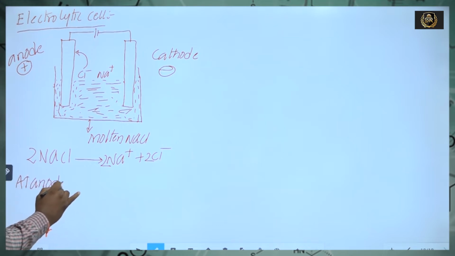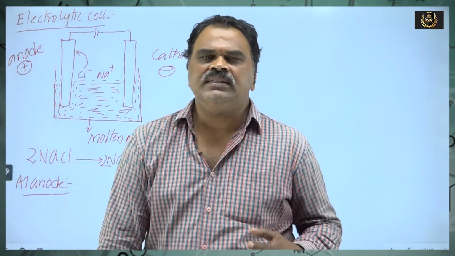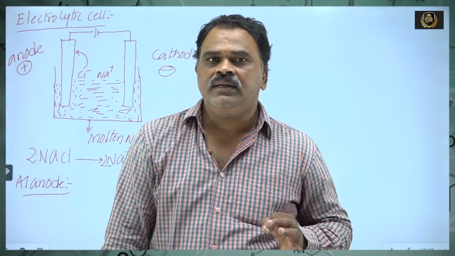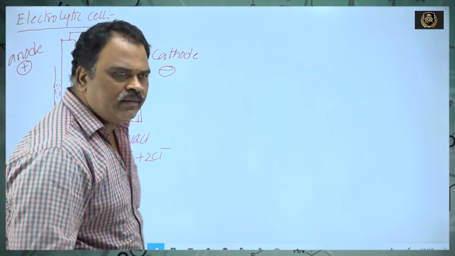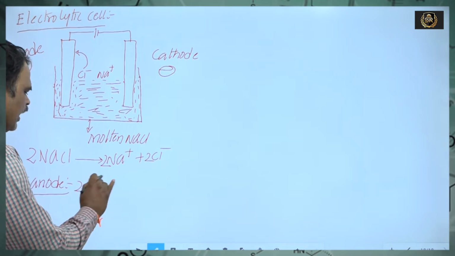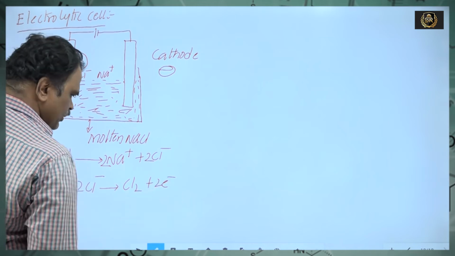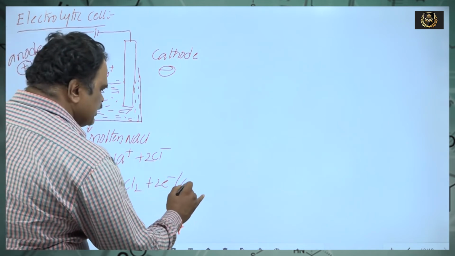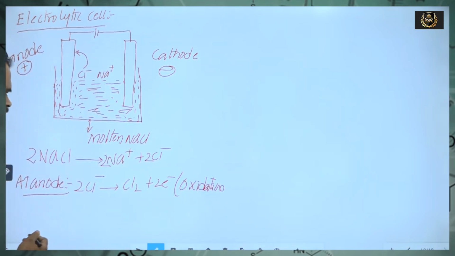At anode, always what type of reaction takes place? Remember, at anode, always oxidation takes place. Oxidation means loss of electrons, de-electronation, removal of electrons. So all the Cl- ions move towards the anode, oxidation takes place, and chlorine gas is liberated. So these electrons move towards the cathode.